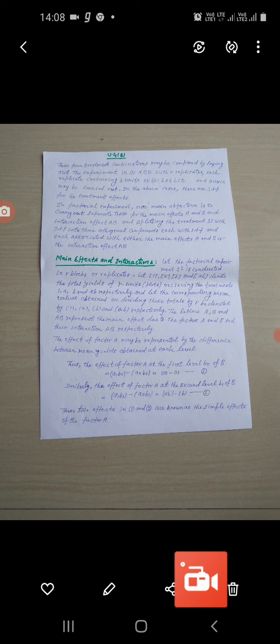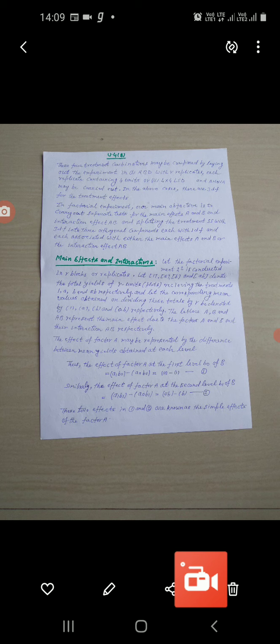We consider 2 to the power n factorial experiment in which there are n factors and each at 2 levels, and levels may be 2 quantitative levels or concentrations of, say, a fertilizer, or it may mean 2 qualitative alternatives like 2 species of a plant, and so on.